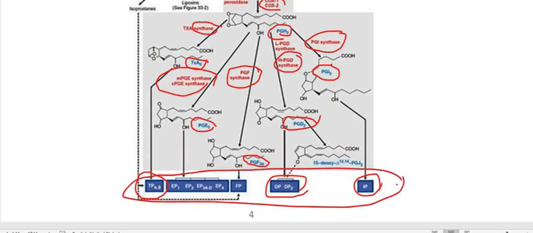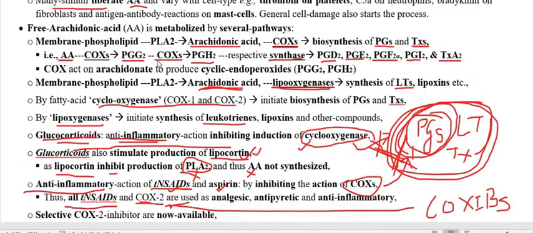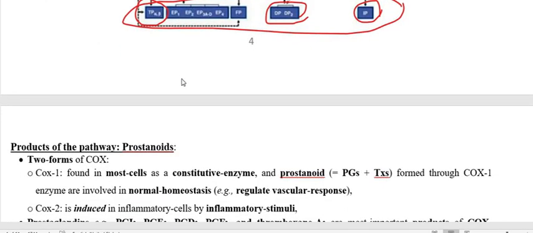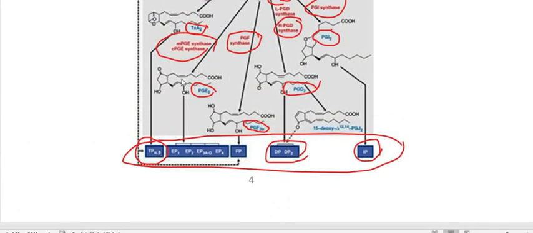For PGE, there are mainly three receptors: EP1, EP2, EP3 and EP4. And the receptor for PGF2 alpha is the FP receptor. All these receptors are G protein coupled receptors. Regarding the synthesis process, we already discussed it earlier, and also illustrated it in the figure. From the next class, we are going to discuss the prostaglandins in detail.